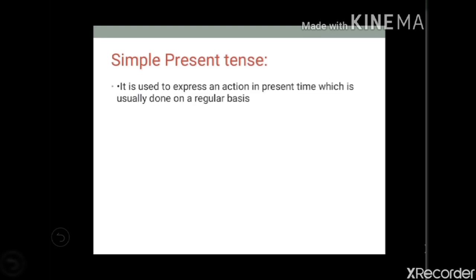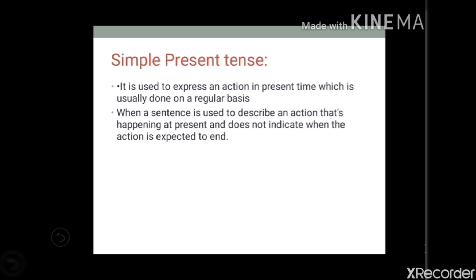Now, simple present tense is used to express an action in present time which is usually done on a regular basis. So, the action which we are doing on a regular basis, that action we indicate through simple present tense.